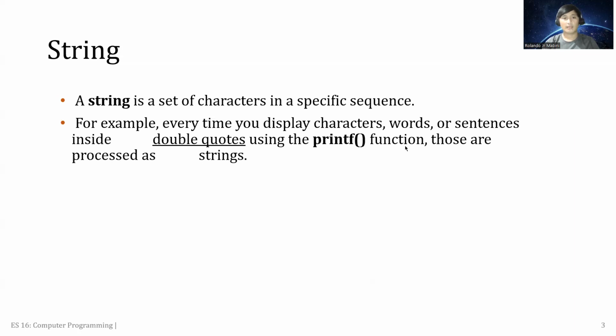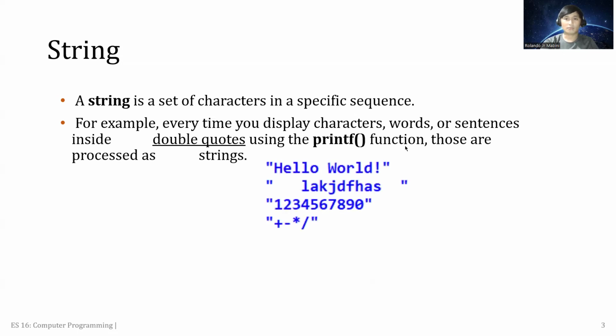I think you have already had ample time in using this printf function, and every time we use this function, we always place double quotation marks inside the parentheses. All the characters inside of this double quotation are processed as strings in C programming. So an example is this one.